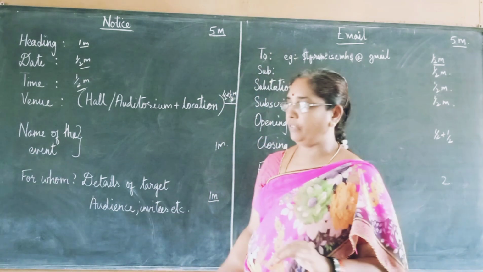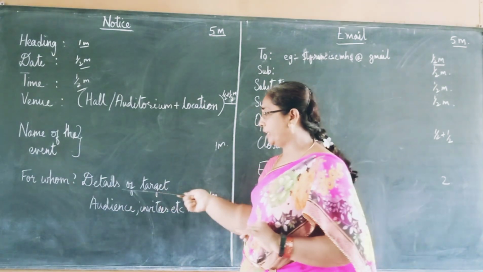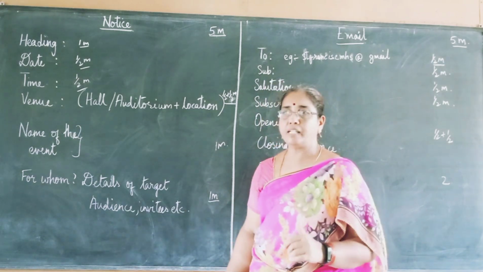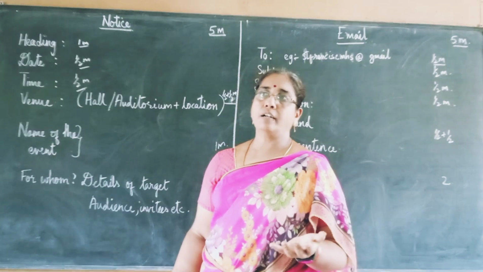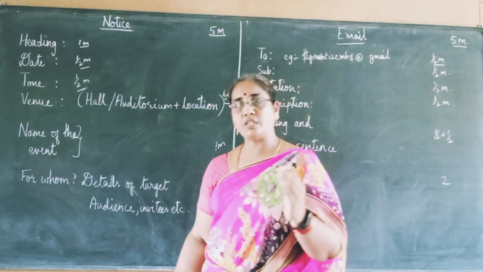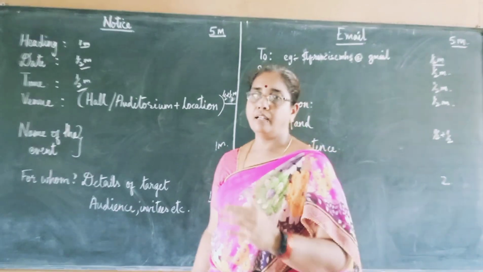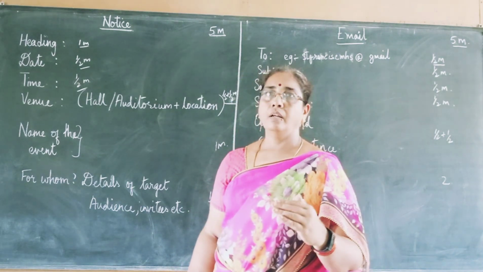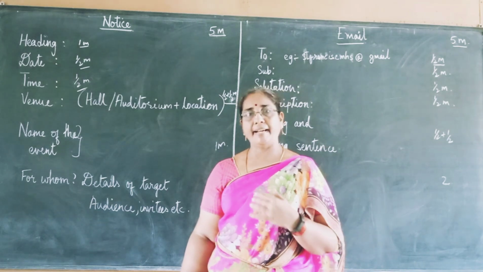Event. What is the name of the event? You will write here. Then you will write the details for whom, details of the target audience, invitees, etc. For whom it is. This competition is for all the children from class 6 to 10. 6 and 7 fall in one category. 8 to 10 fall in another category. And they all have to come in school uniform. Please wear your ID cards.